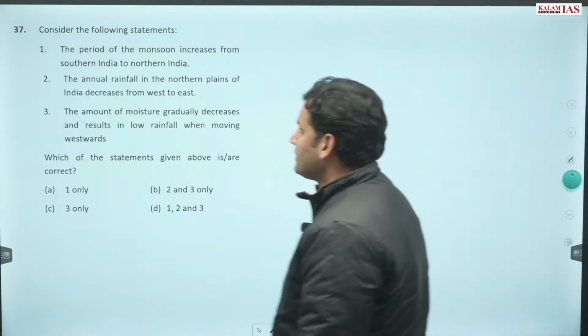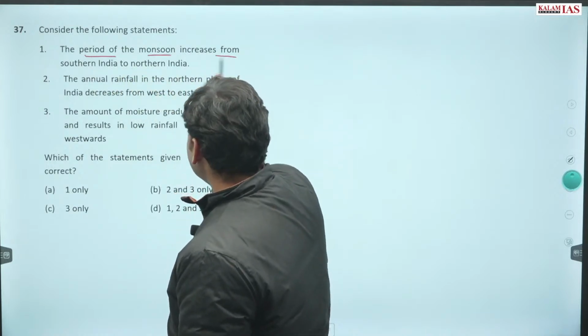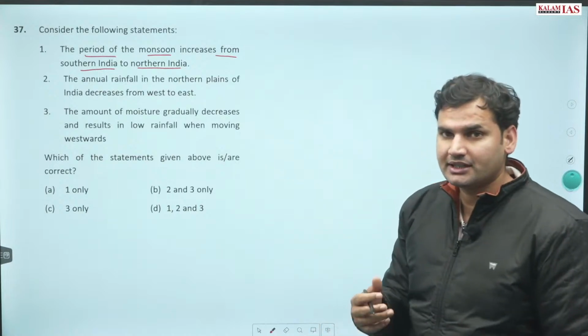Question number 37. Consider the following statements. The period of monsoon increases from southern India to northern India. The period, that means the time